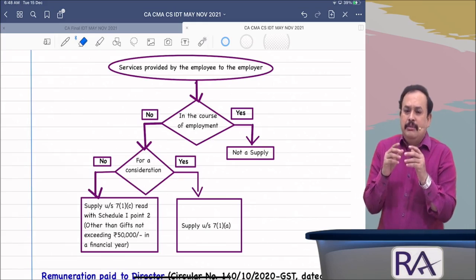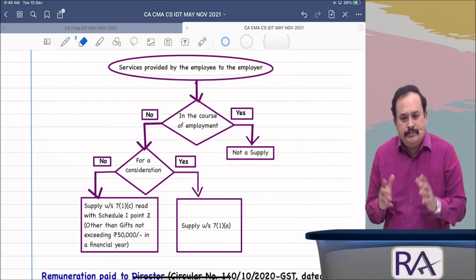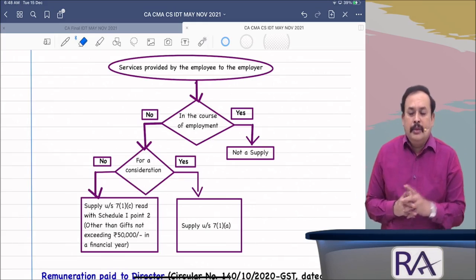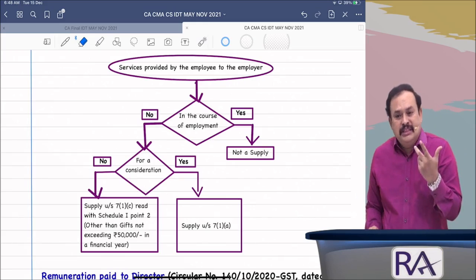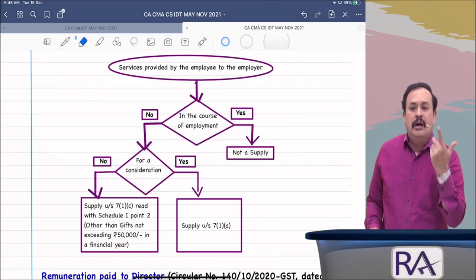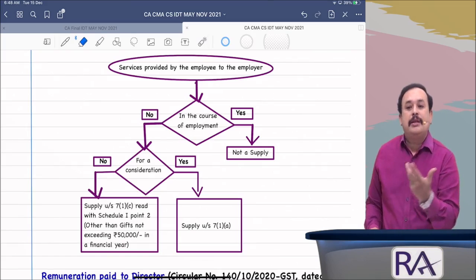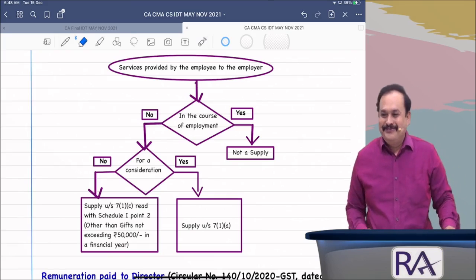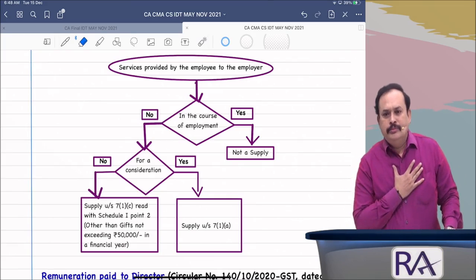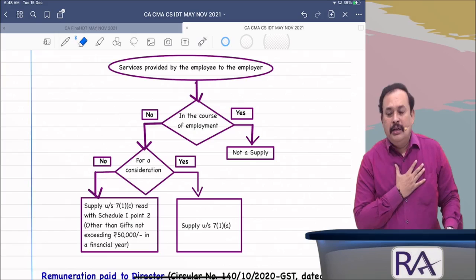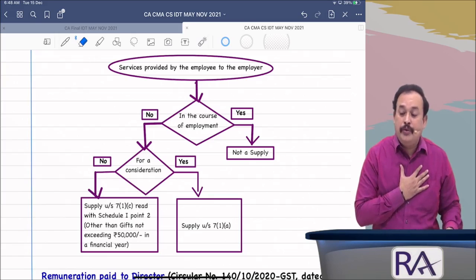Assume my name is Mr. Shyam. My father and my grandfather are Vastu Shastra pandits. I too possess the knowledge of Vastu Shastra.